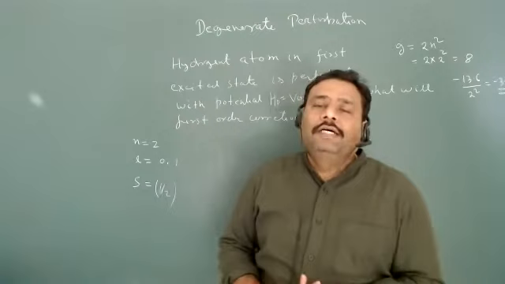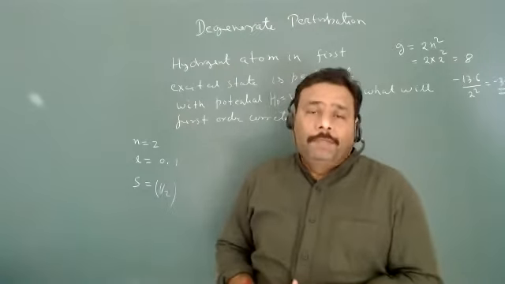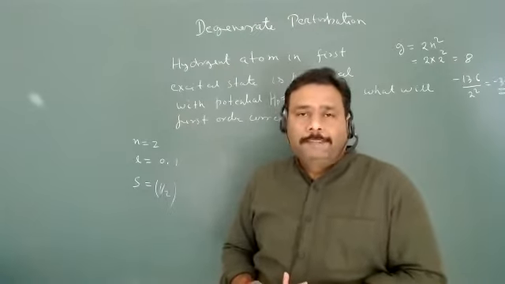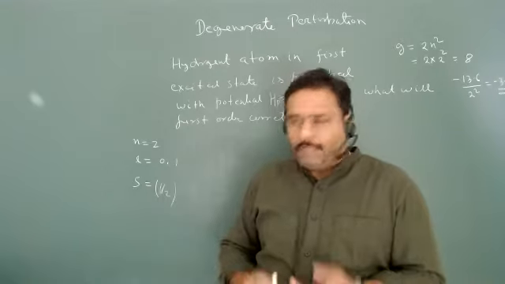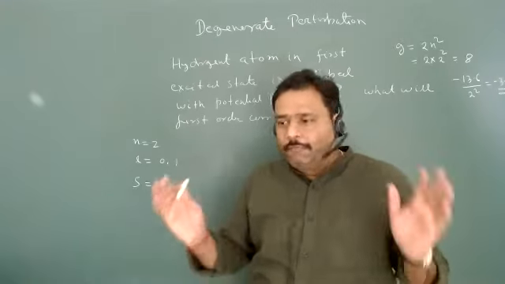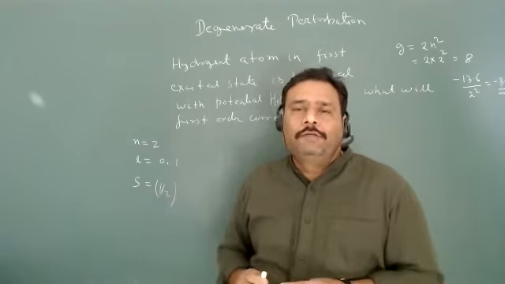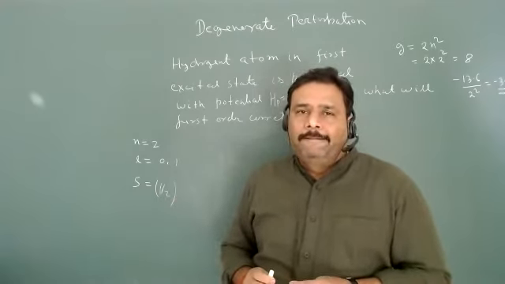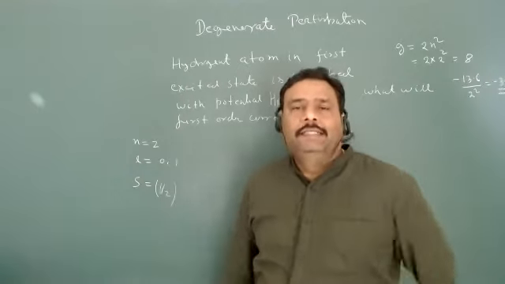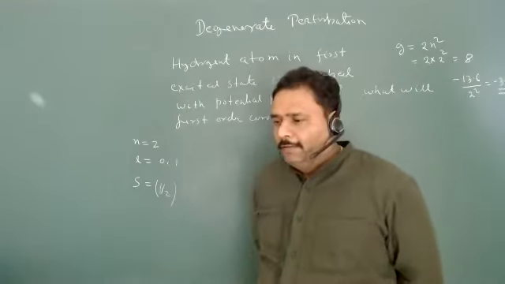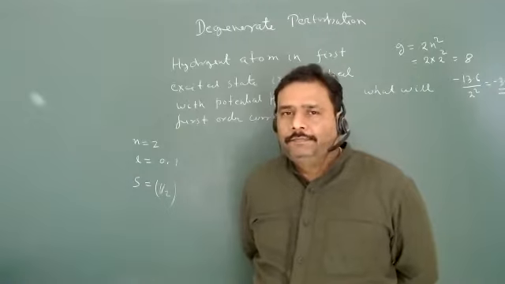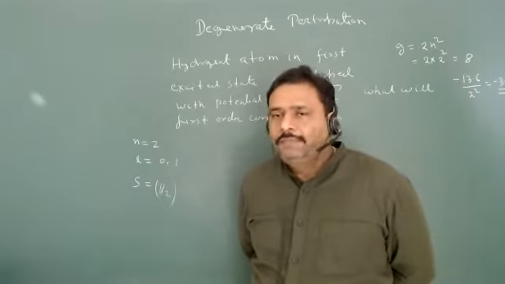But what will be the quantum numbers for that particular degeneracy? If I am talking about an 8 cross 8 matrix, in whose basis will that 8 cross 8 matrix appear? Just tell me. N equals to 2.